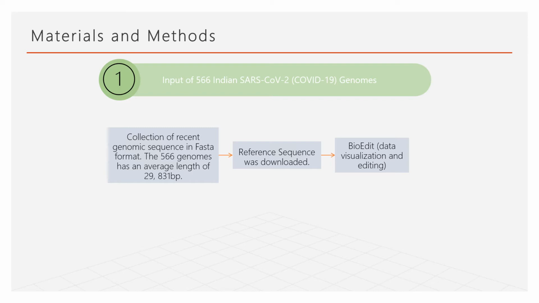The average length of the 566 genomes is 29,831 base pairs. Next, they downloaded the reference sequence from NCBI and used BioEdit for the data visualization and editing.